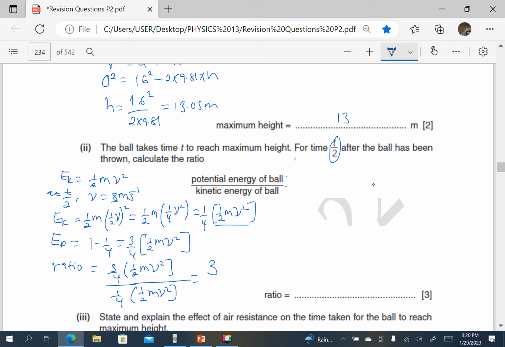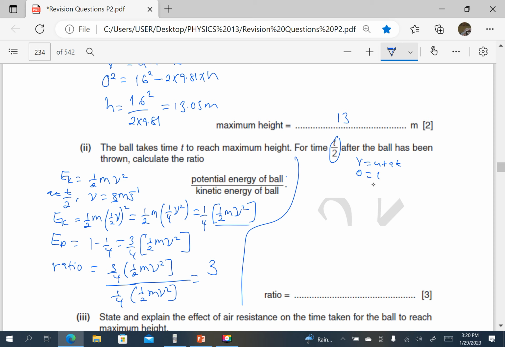If using ratios is very hard, we can substitute. Remember, v equals u plus at, and at maximum height v is 0. Let's find the time to reach maximum height. So v equals 0 at maximum height.